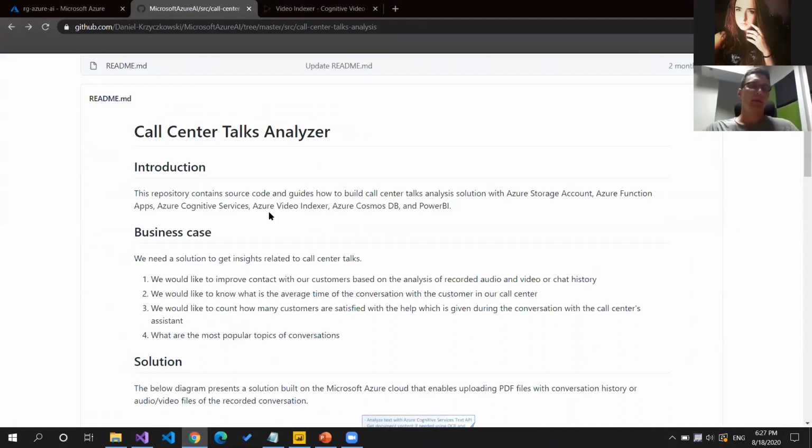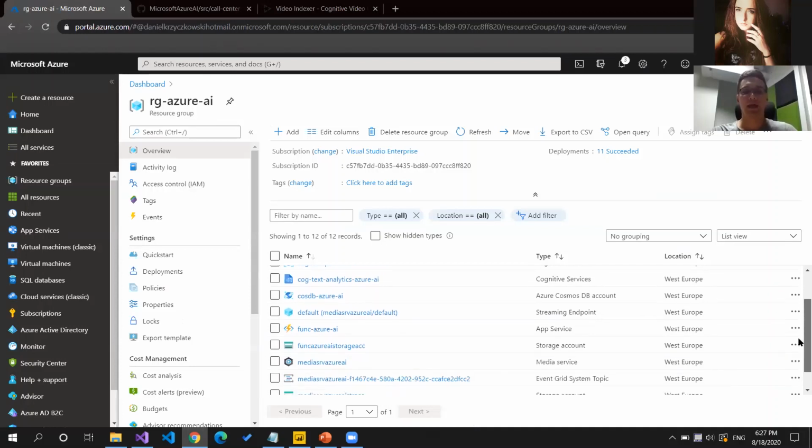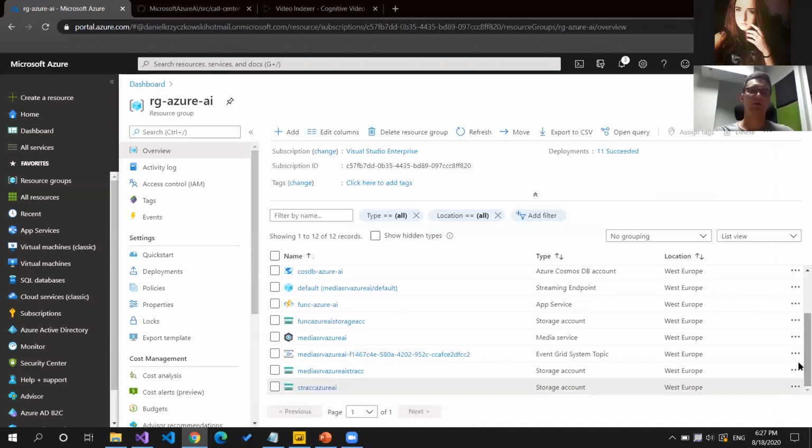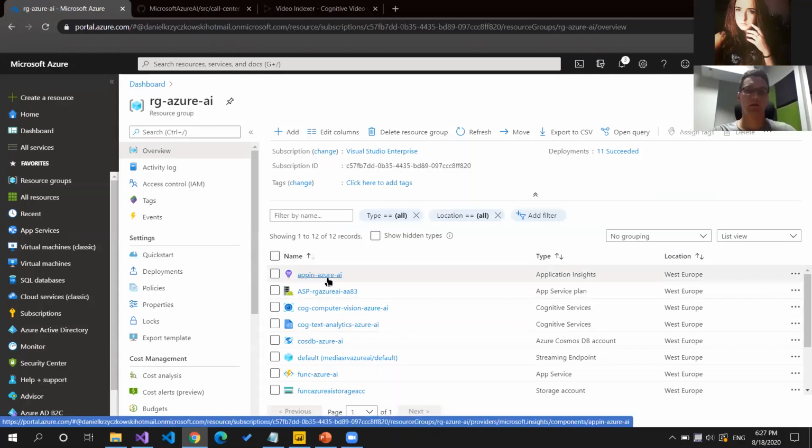So before we jump into Visual Studio, one more thing, in the Azure portal, you can see that here I have this resource group called RG Azure AI. And inside this resource group, there are the services I mentioned during the presentation when talking about the solution architecture. You will notice here that I have Application Insights for monitoring the solution.